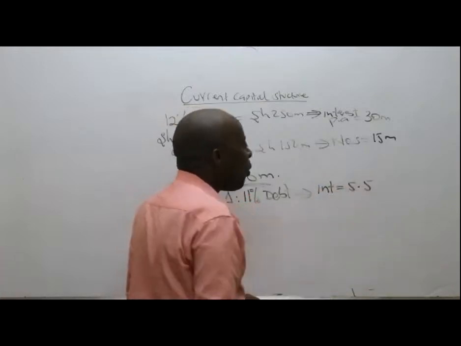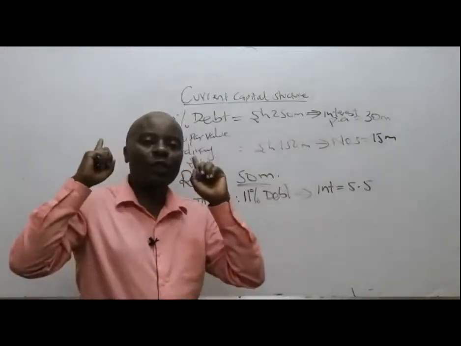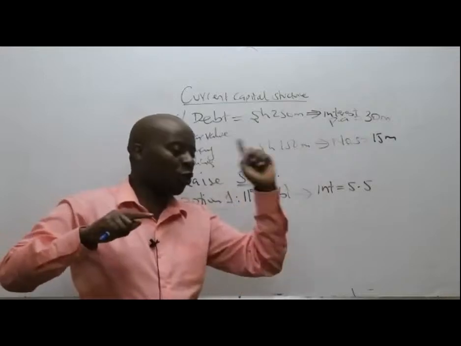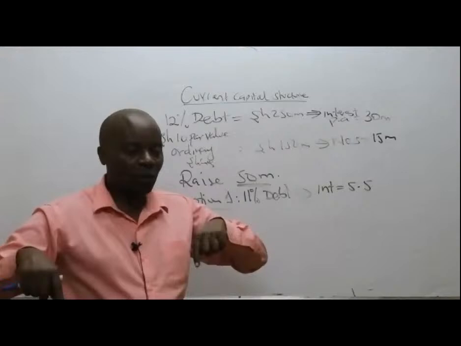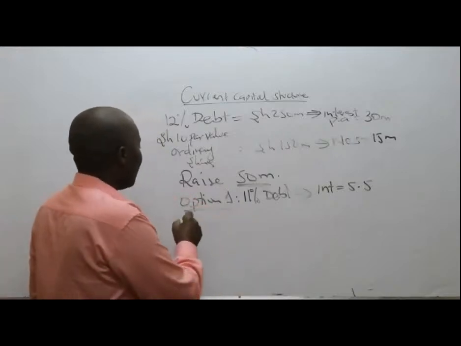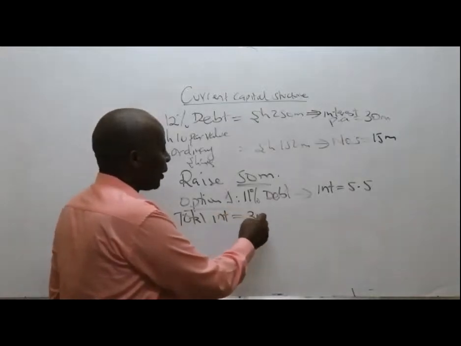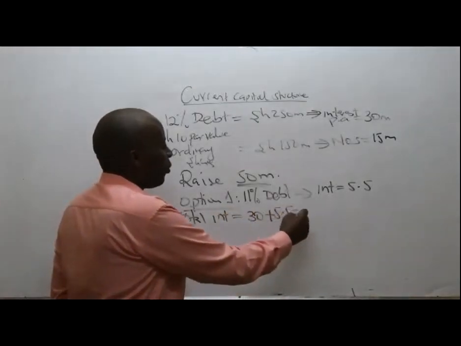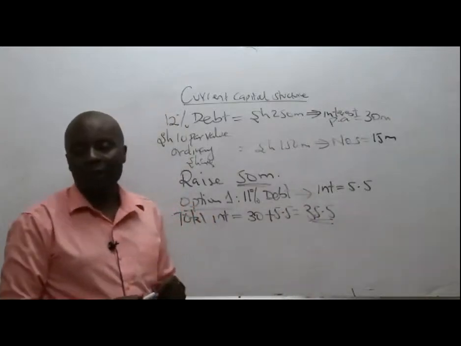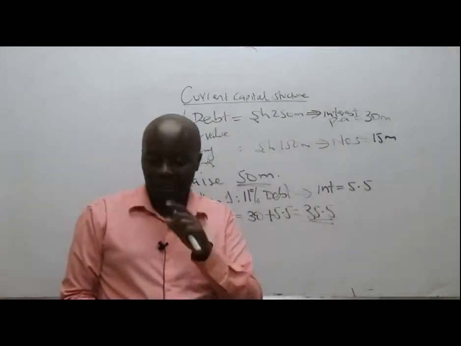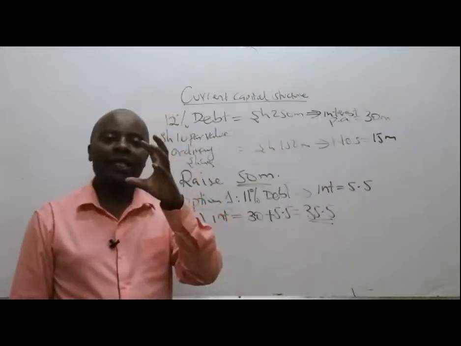So moving forward, these people will be paying how much in terms of total interest, old interest plus new interest? The total interest for the firm will be 30 plus 5.5, which gives us 35.5 million. Now, listen. Once I've ascertained the total interest, the next thing I'll be required to do is